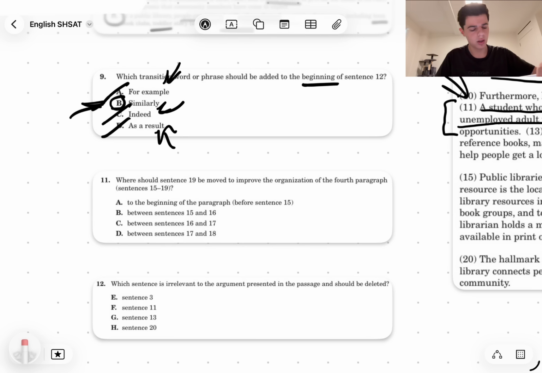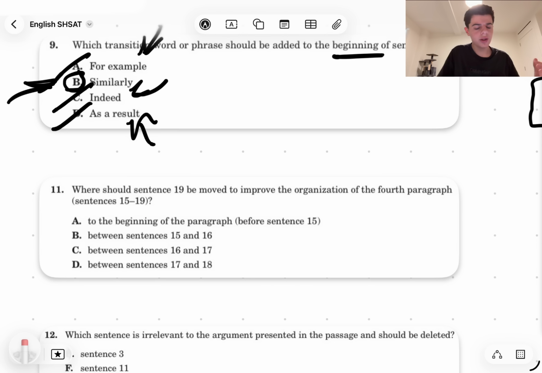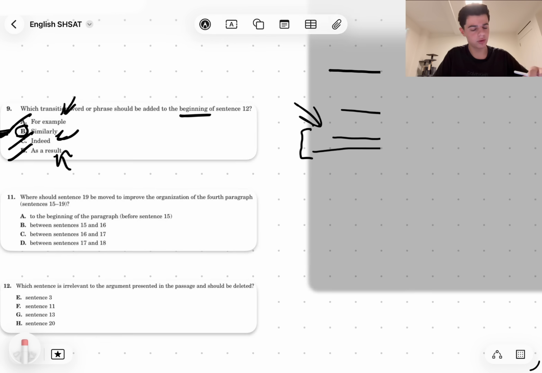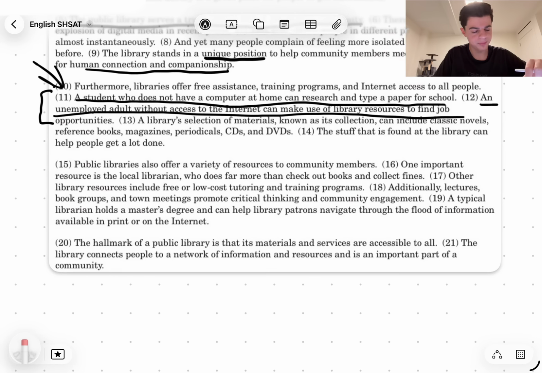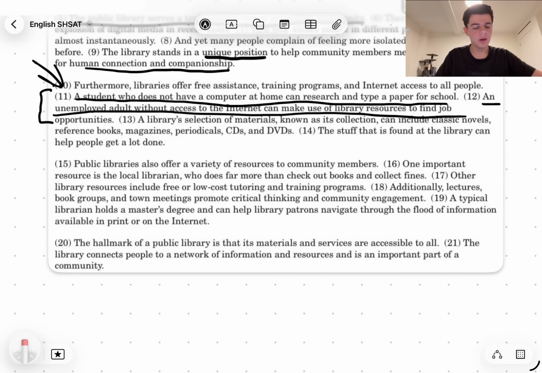Okay, where should sentence 19 be moved to improve the organization of the fourth passage? Okay, so let's go read the fourth passage. Sentences 15 to 19. Public libraries also offer a variety of resources to community members. One important resource is the local librarian, who does far more than check out books and collect fines.